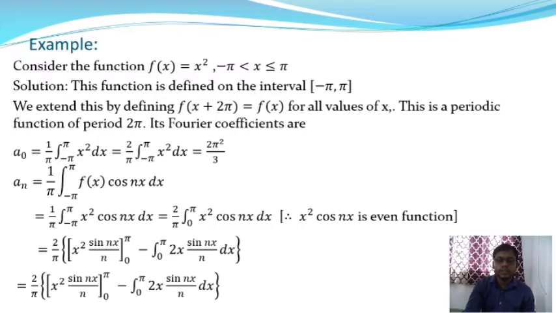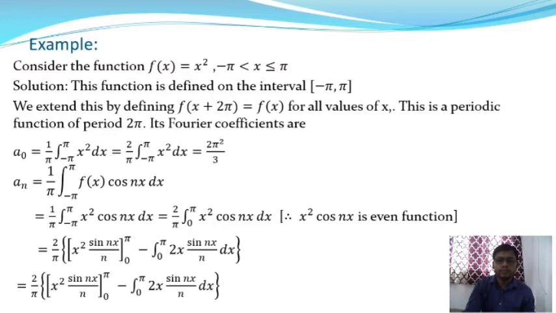First of all we consider the coefficient a0, and a0 is equal to 1/π times the integration over −π to +π of f(x) dx, and in this problem f(x) is given, f(x) is equal to x².